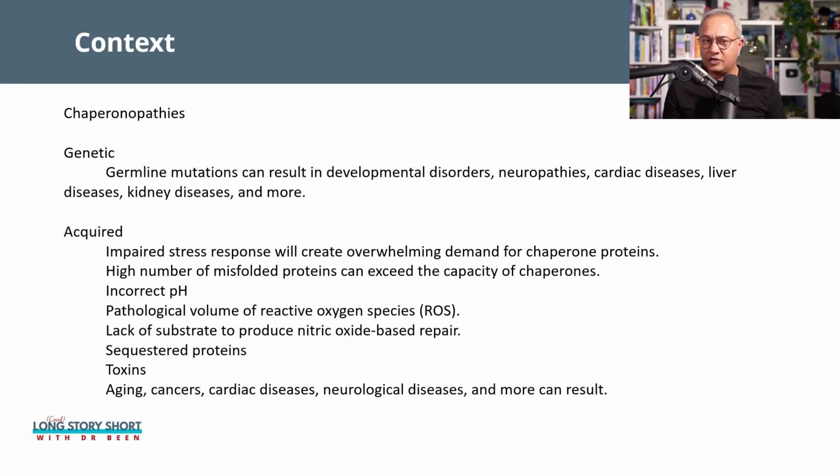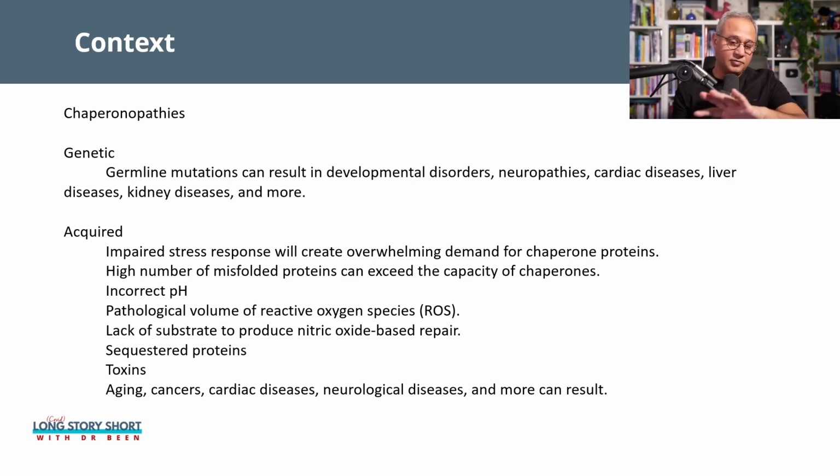So finally, one more slide, and that is chaperonopathies, or abnormal chaperones. It is possible that in some people, the chaperones, which are also proteins, also have genes, and those genes give rise to these proteins through the messenger RNA and ribosome. Sometimes those genes are damaged. So the chaperones that are produced are not correct chaperones, and that can cause many disorders: genetic disorders, neuropathies, cardiac diseases, liver and kidney diseases, and that is because the chaperones were bad.